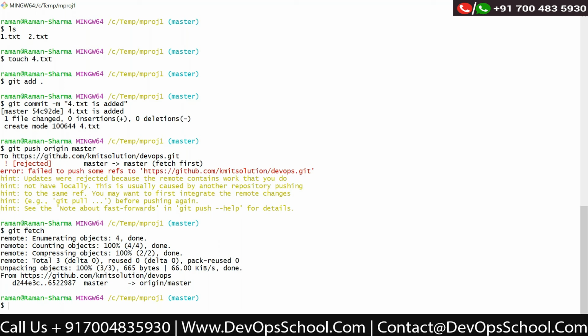So it finds some difference and it will fetch that file. That file is fetched to your local system, but it will not show here. If I run the ls command, you cannot see the 3.txt file.